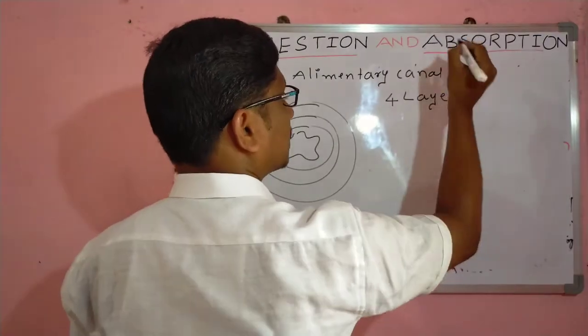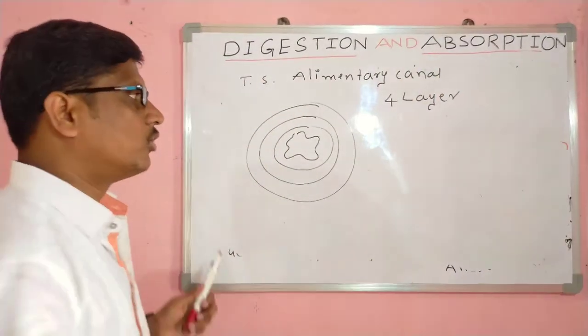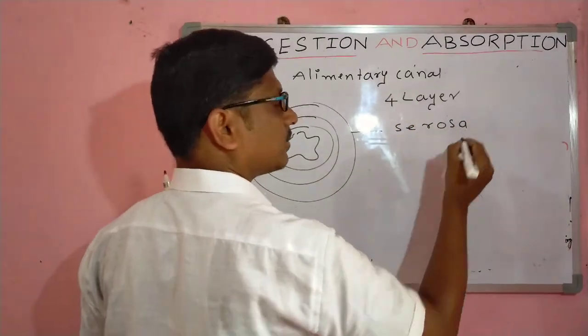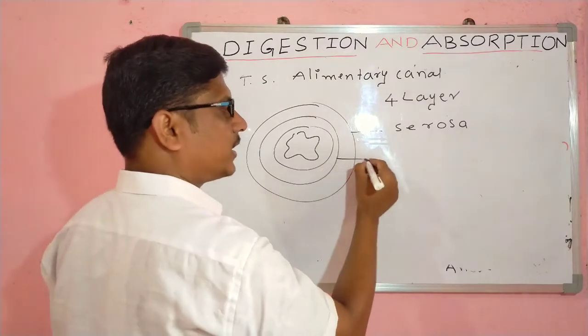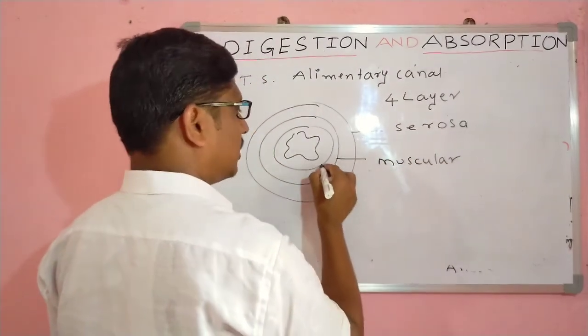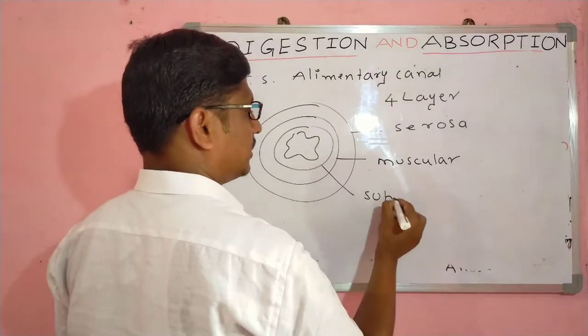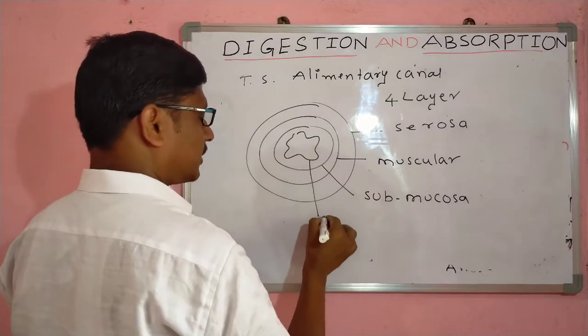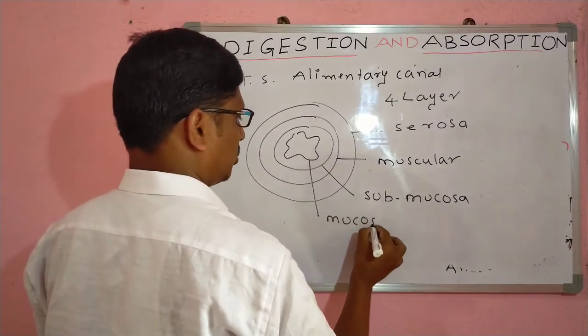The outer layer is called the serosa, the middle layer is called the muscularis, the third layer is called the submucosa, and the fourth layer is called the mucosa.